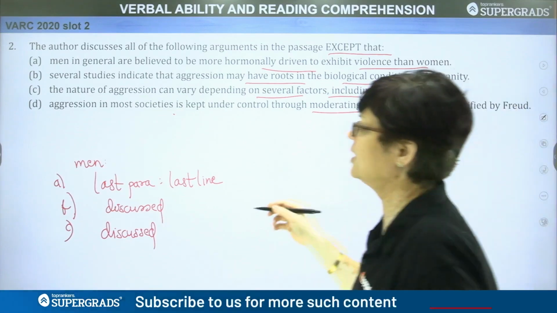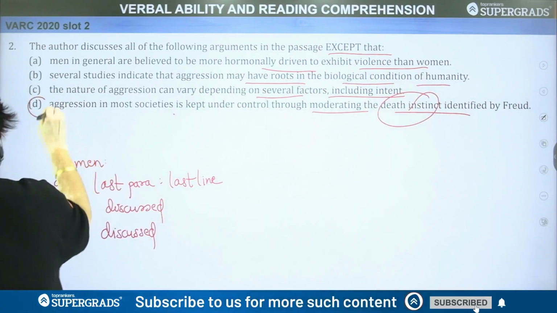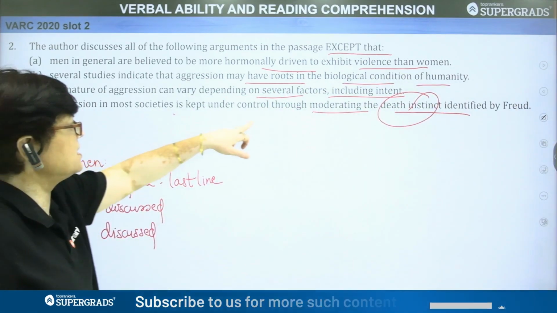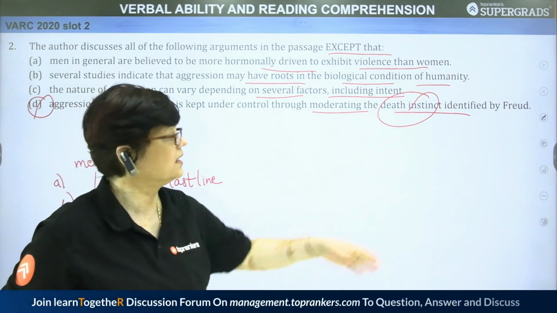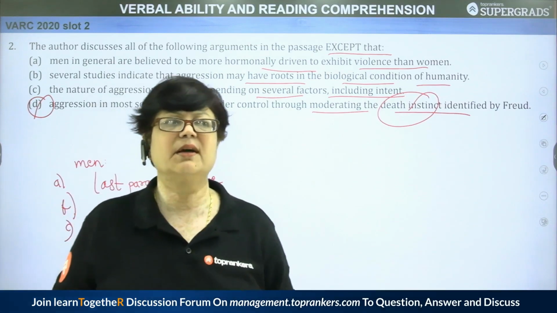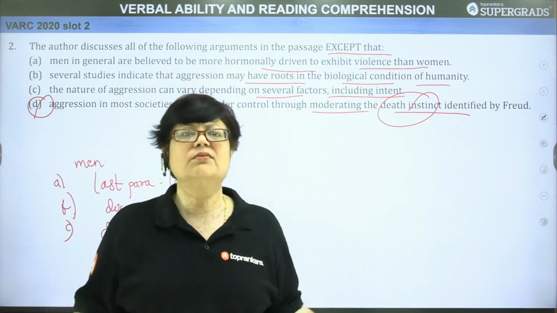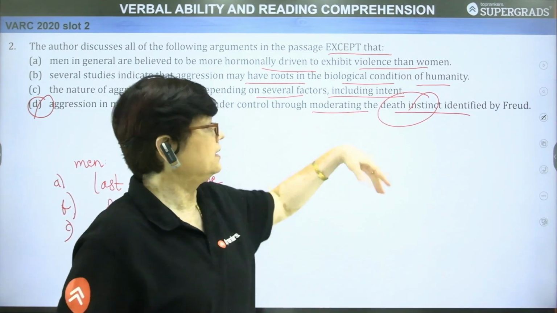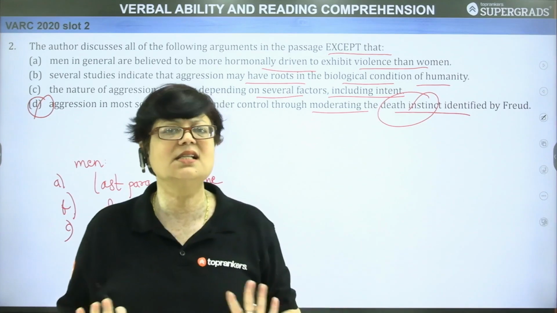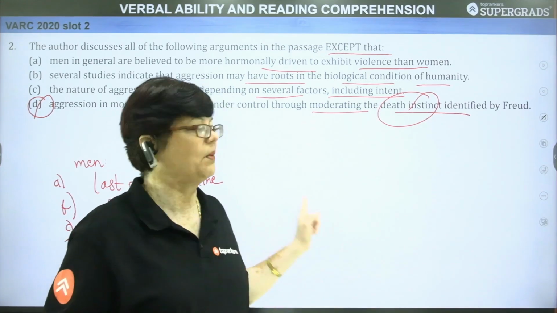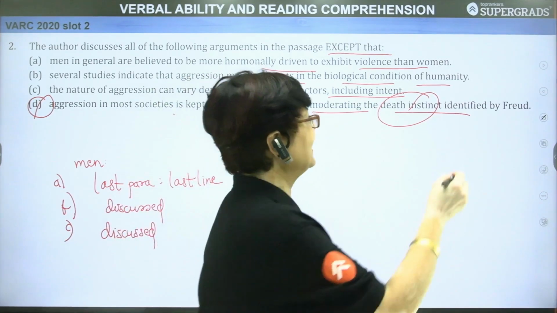So our answer option is option D, that aggression in most societies is kept under control through moderating the death instinct identified by Freud. Freud has, of course, identified that man is born with a death tendency, death instinct, but this has not been discussed further than this. So our answer option is option D. Moving ahead,